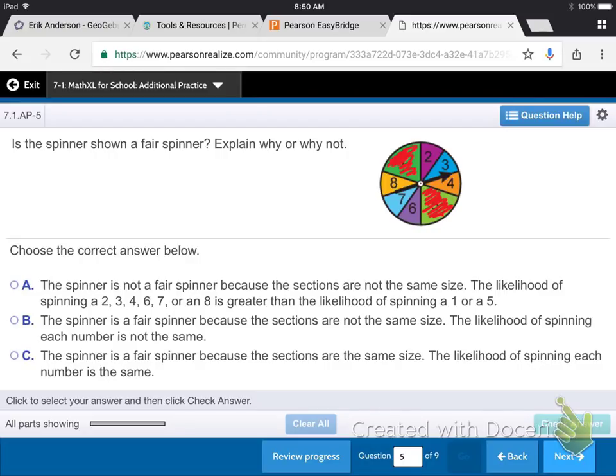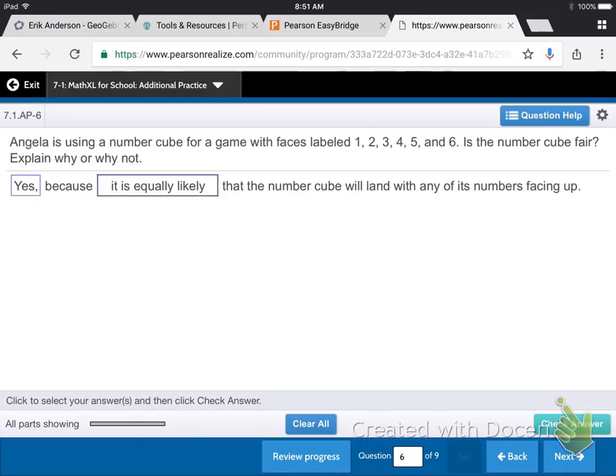Well, B and C say that the spinner is a fair spinner, and this one says the spinner is a fair spinner. We just said it's not a fair spinner, so it has to be A, right? Because the sections are not the same size, right? All right, good job, boys and girls. Okay. On to the next question.